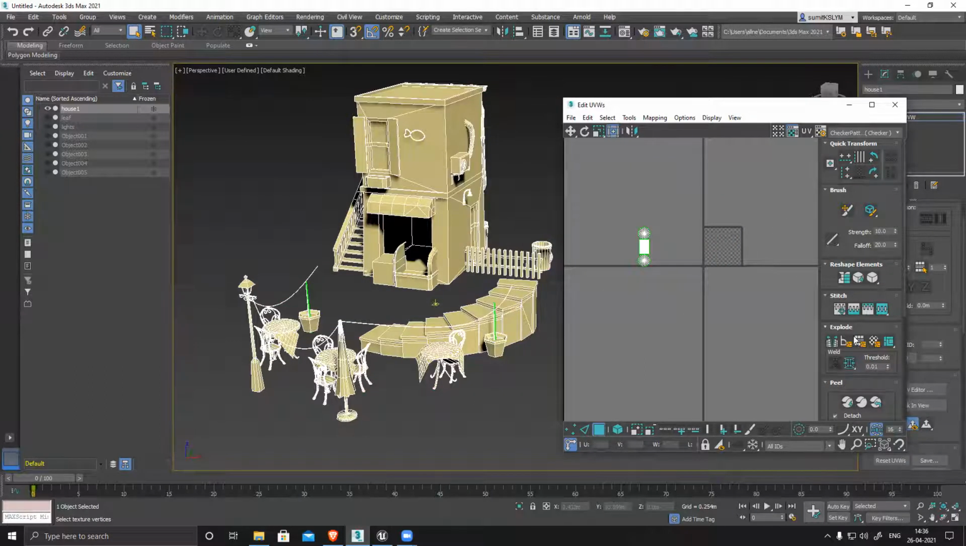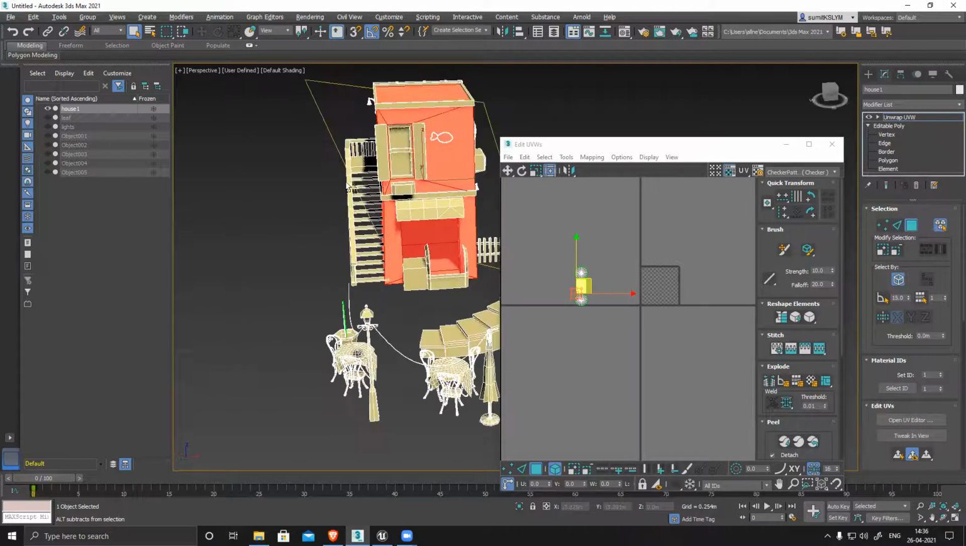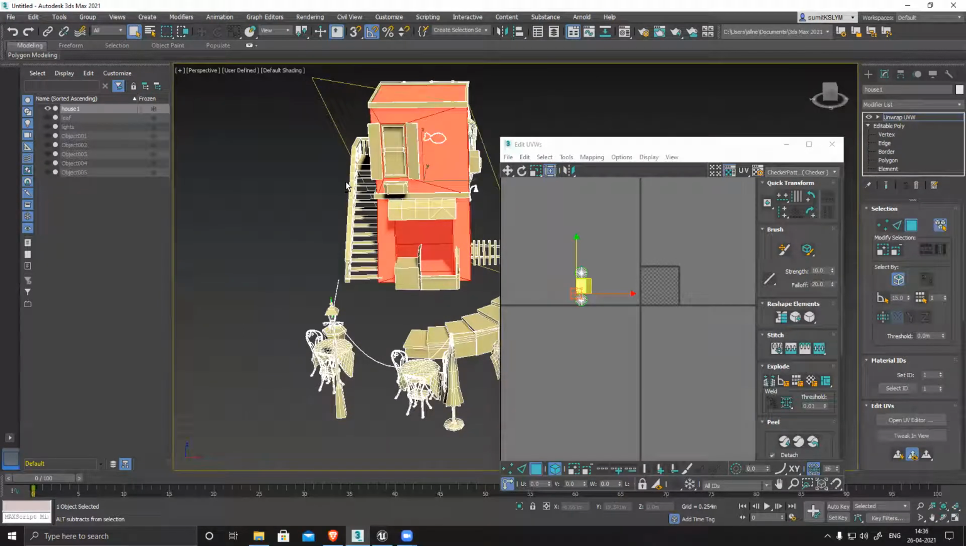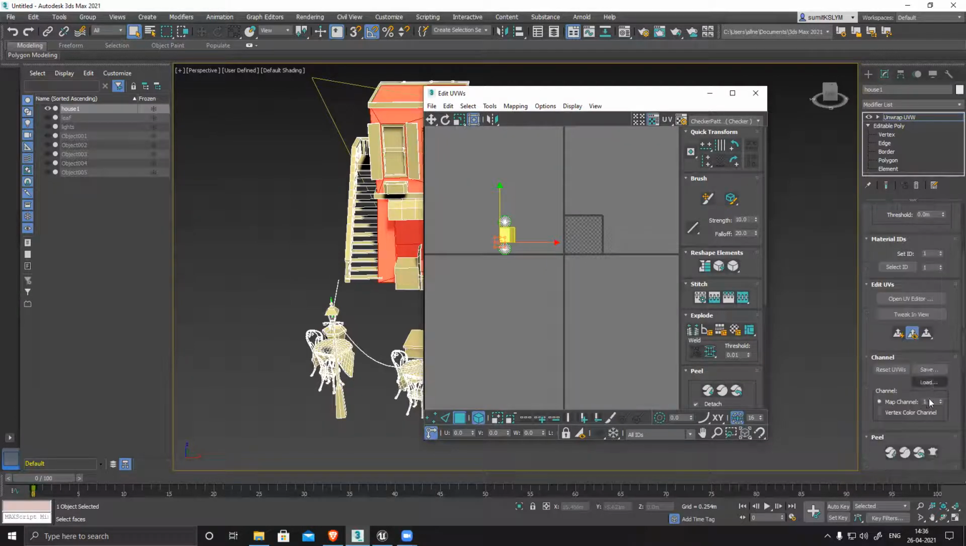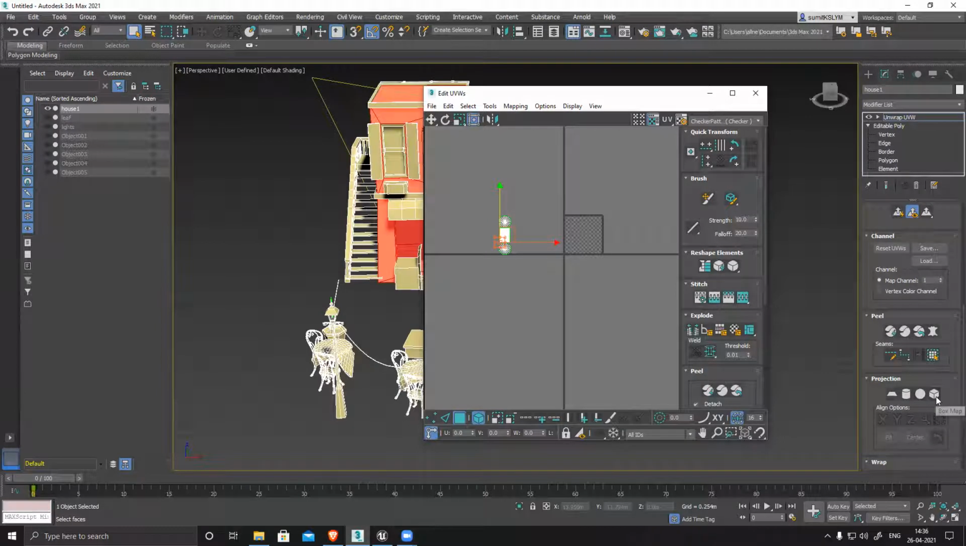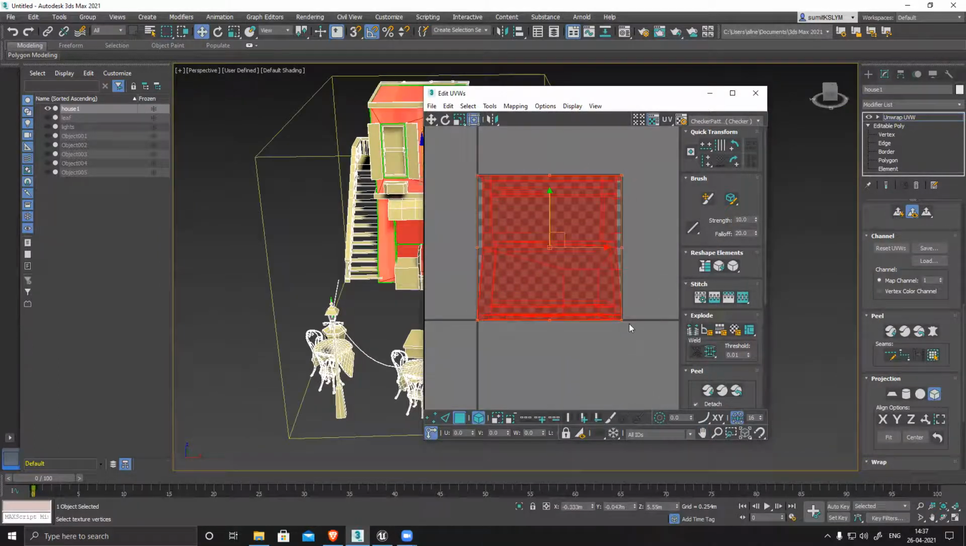So let's do it. Select element mode. Now I have selected the entire building first. I'll unwrap the main building first, then start UVing the rest of the parts. Then select this thing in face mode, come down, I have box mapping. Click on this and then fit it. Everything fits nicely, or fine even without fitting.